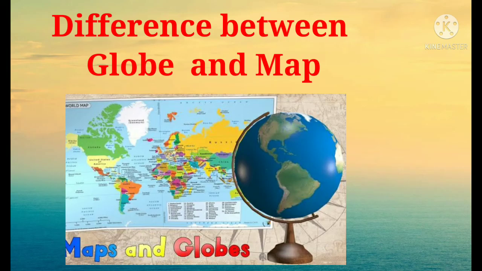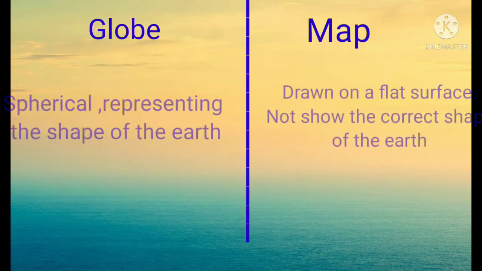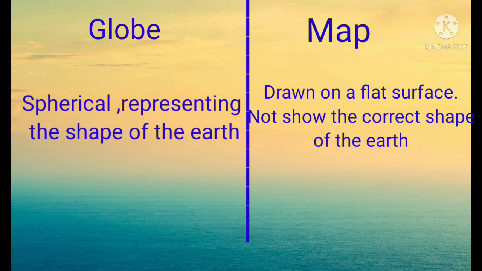Now let's learn about the difference between a globe and a map. A globe is spherical, representing the shape of the Earth. But a map is drawn on a flat surface. It does not show the correct shape of the Earth.